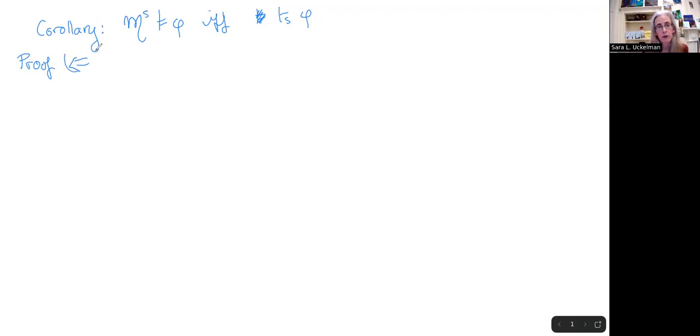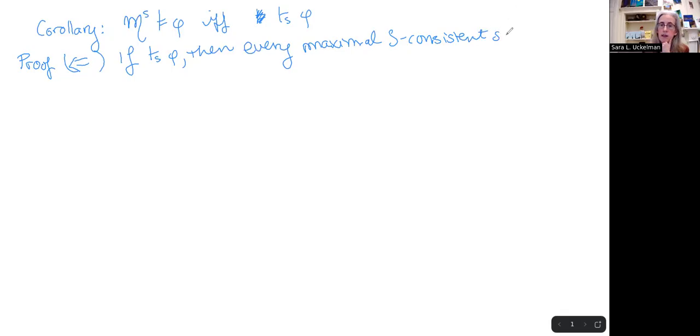I'm going to start by proving left to right. So if phi is a theorem of S, so that's what we are assuming, then by how we defined maximal S-consistent sets, we know that every maximal S-consistent set lambda contains phi.